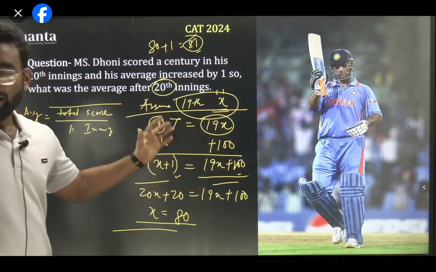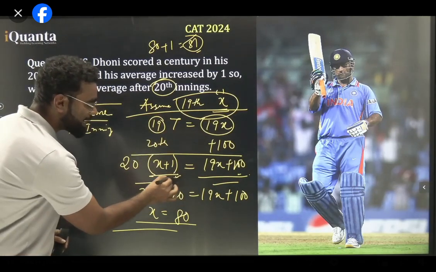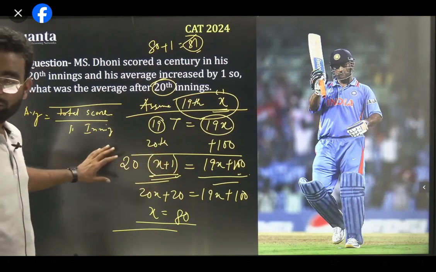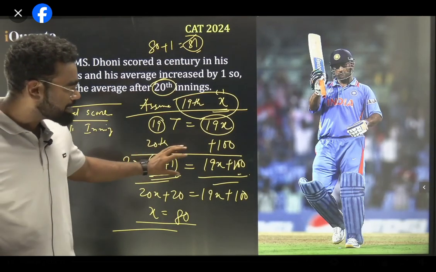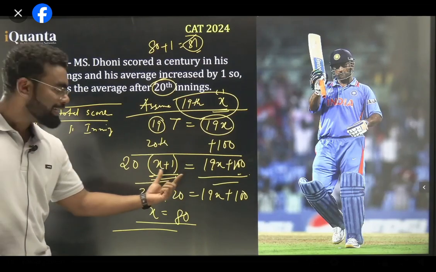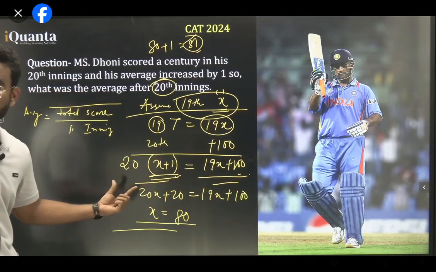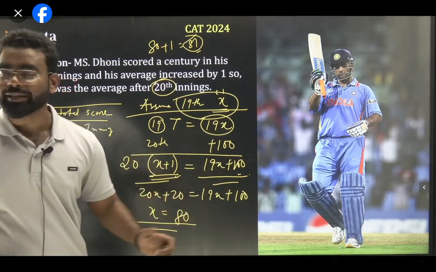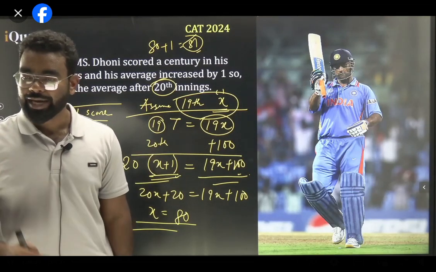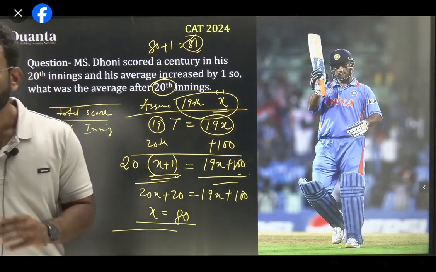Fine. अभी 20 innings के बाद क्या है इसका एवरेज? x plus 1. अभी 20 innings के बाद अगर एवरेज x plus 1 है, what is the sum? Average into number of terms. So 20 into x plus 1 is equal to 19x plus 100. Because x plus 1 is the average, and if I multiply with the number of matches, I get the total score. And this is also the total score. So I can equate these two things. When I'm equating it, I'm getting x equal to 80. And the answer is 80 plus 1, because the question has been asked about the 20th innings, not about the 19th innings, and I've assumed about the 19th innings. Am I clear?